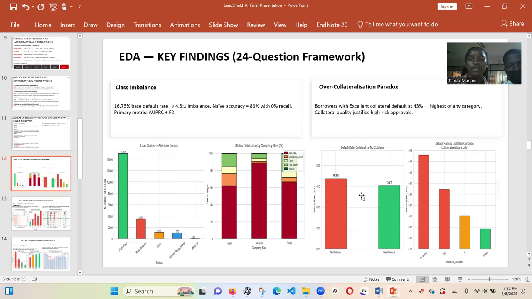And then when you look at the over-collateralization paradox, I'll explain this in the real world: the people that acquire loans but have no collateral tend to default highly, and the default rate is 16.8%. But those that have put up collateral, here in the green graph, have 15.2%, and that is lower than the others. And there is also an imbalance, as you can see.